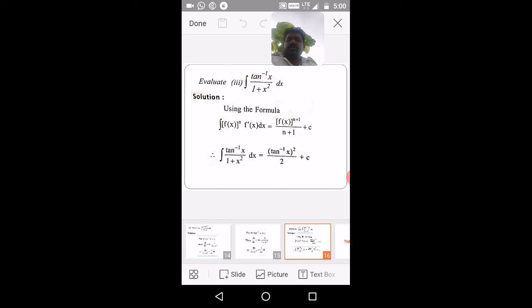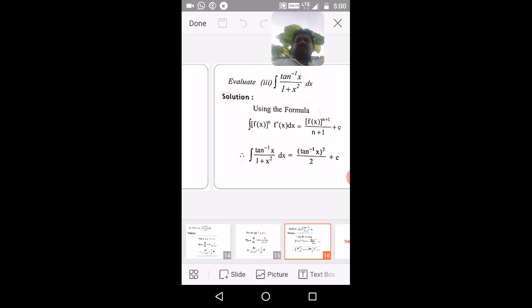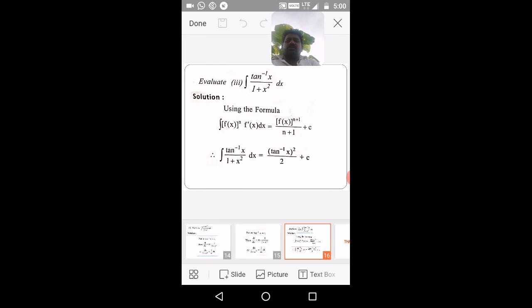In the same way you have to calculate the integration of tan inverse x by 1 plus x square dx. Again, you have tan inverse x and 1 by 1 plus x square, so simply substitute tan inverse x with t. Then you will get 1 by 1 plus x square into dx equal to dt. Then the remaining thing is the integral of t dt, that is t square by 2 plus c. Again substituting t, we get tan inverse x whole square by 2 plus c.